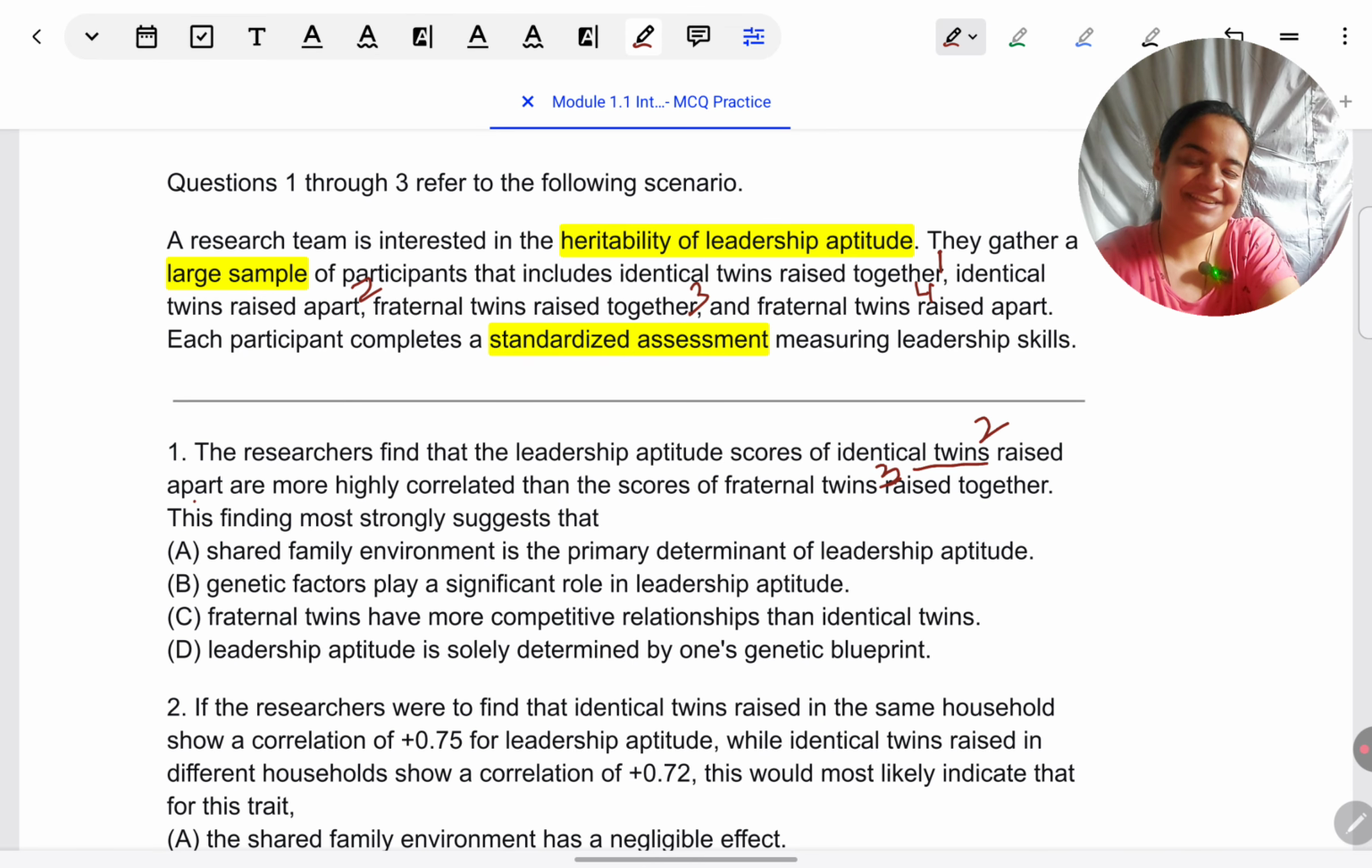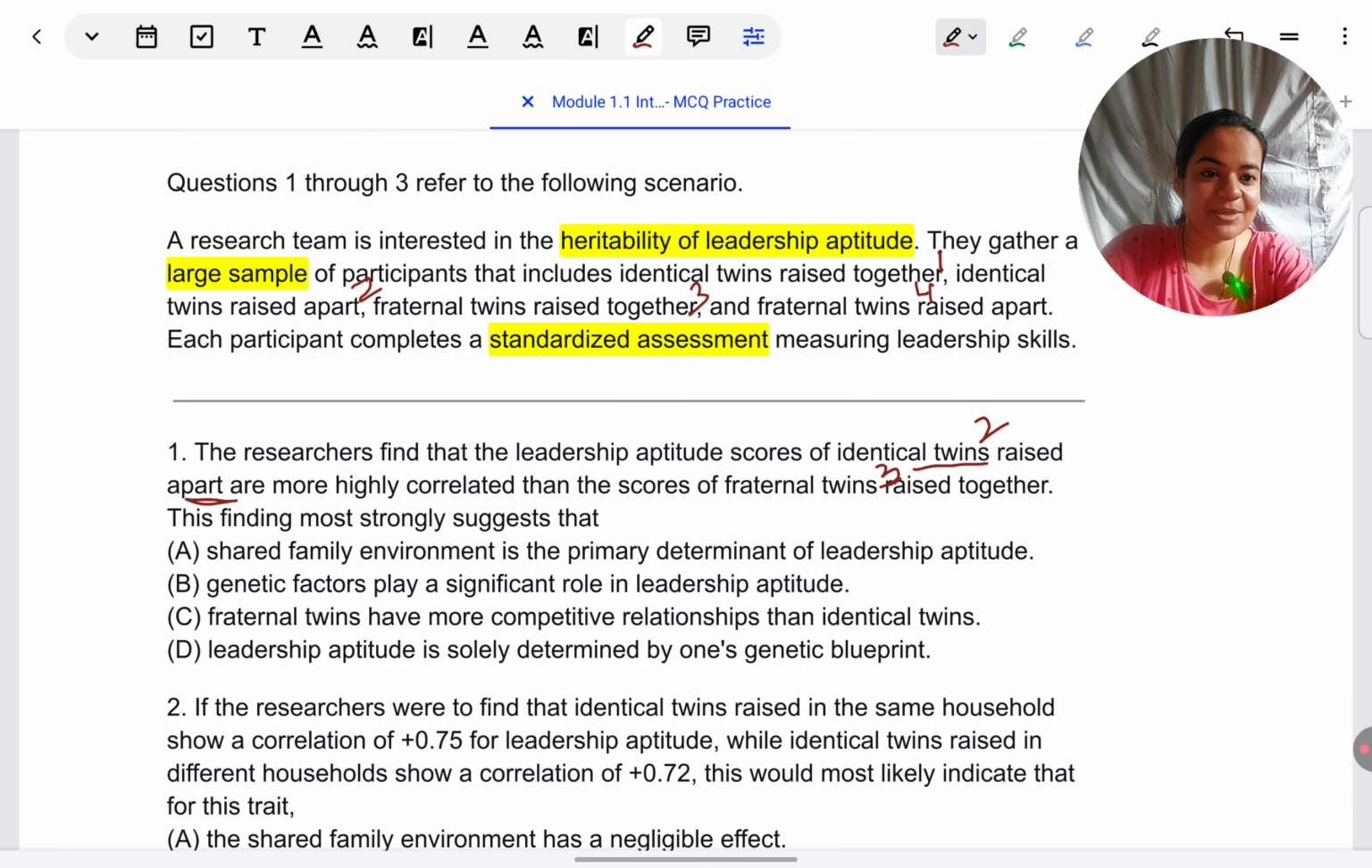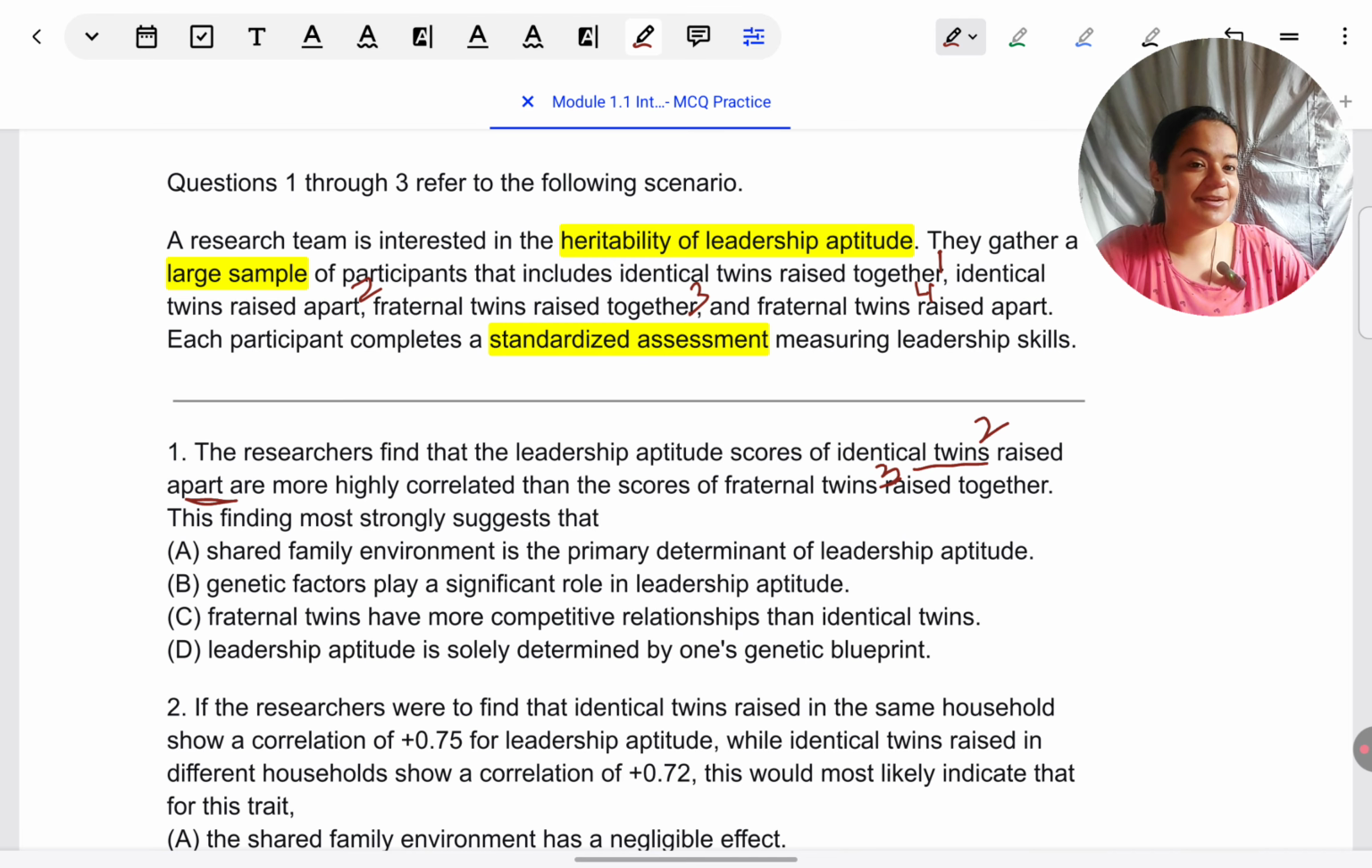It means that leadership aptitude is to a great extent genetic, because despite being raised in different family environments, despite having different experiences, they tend to share their leadership. What is common between them? Genetic similarity. 100% of genes are shared.